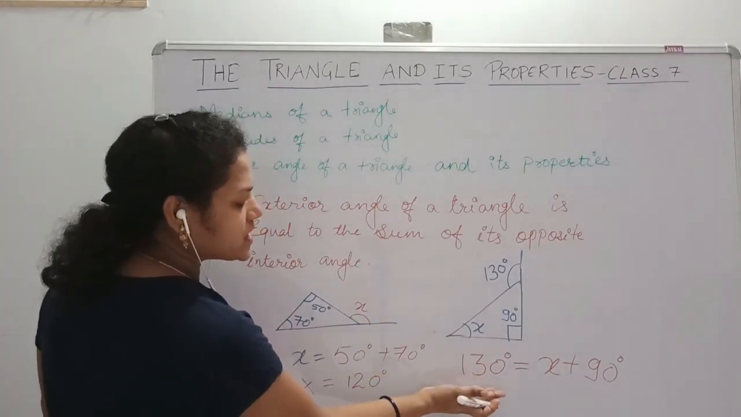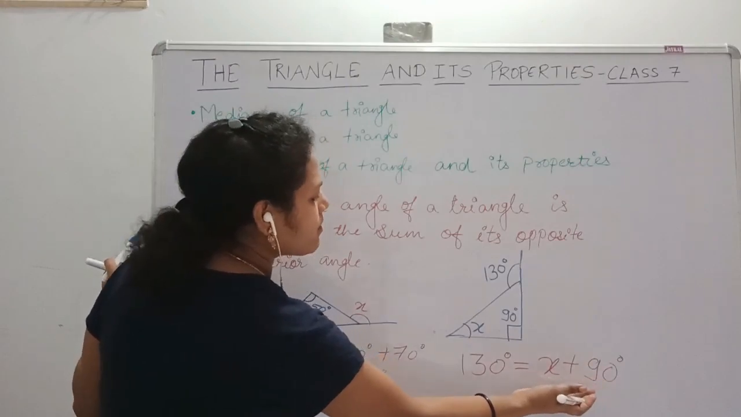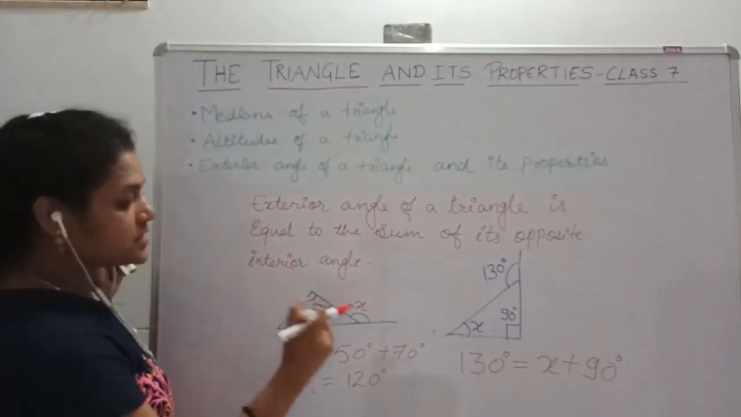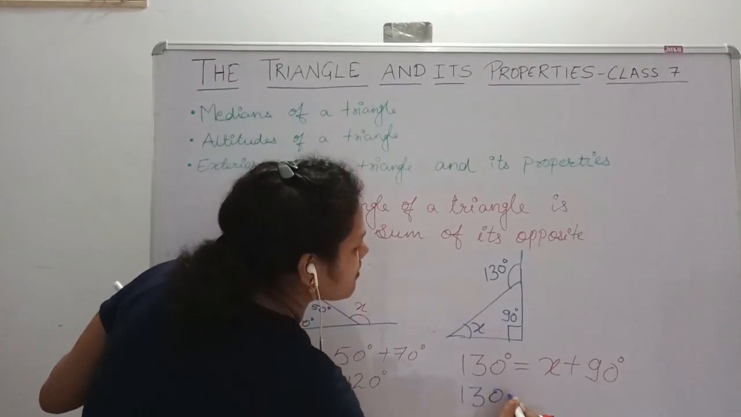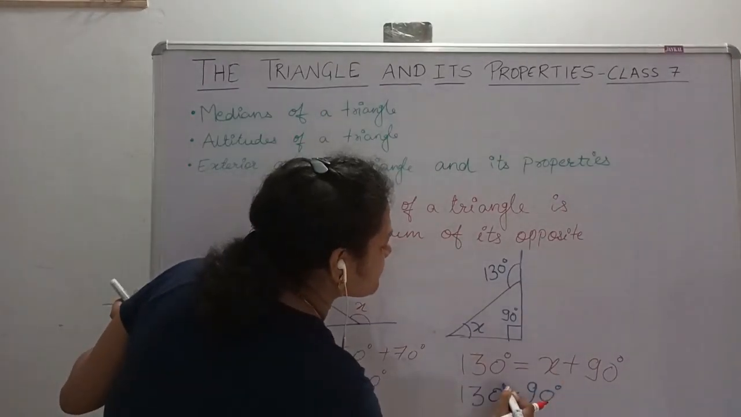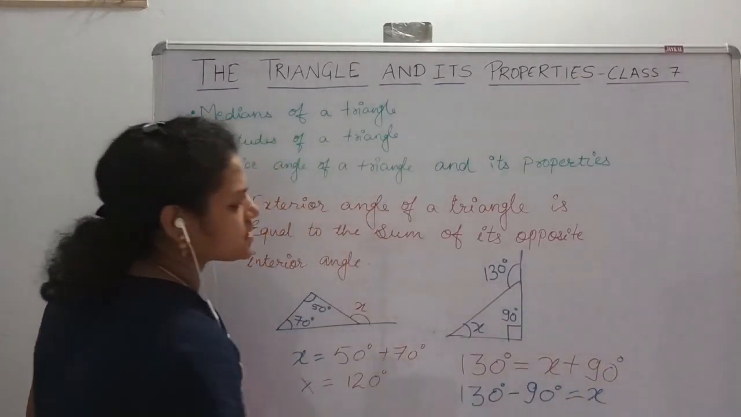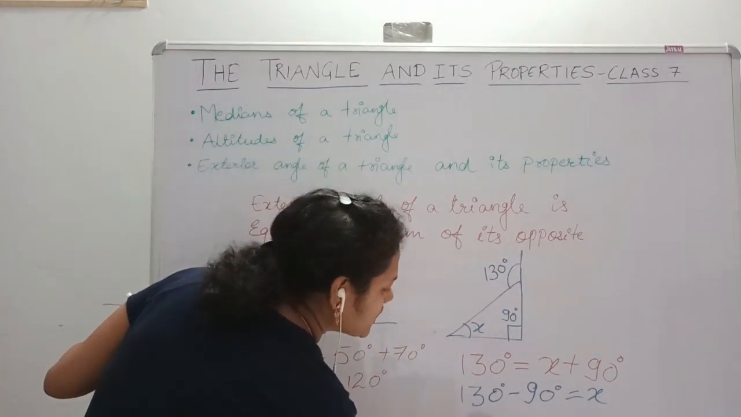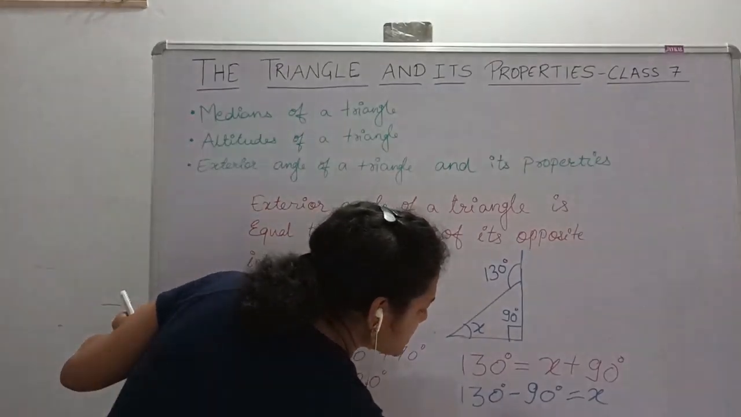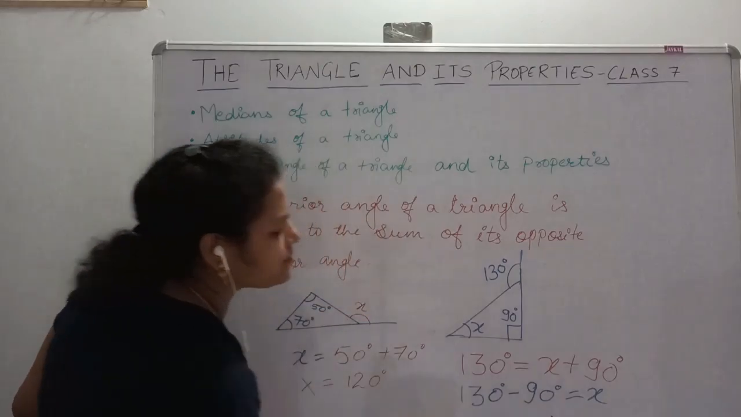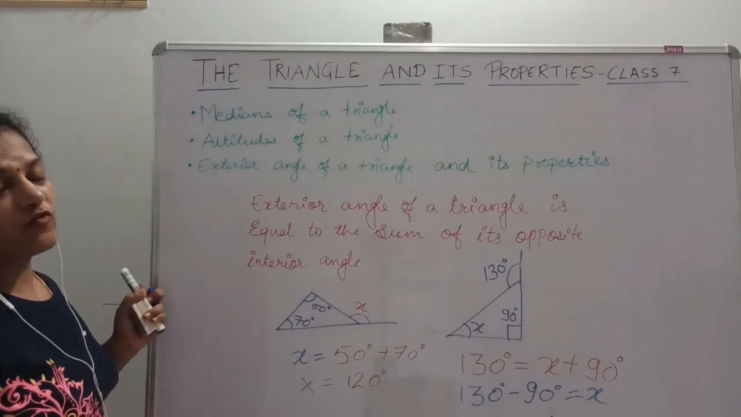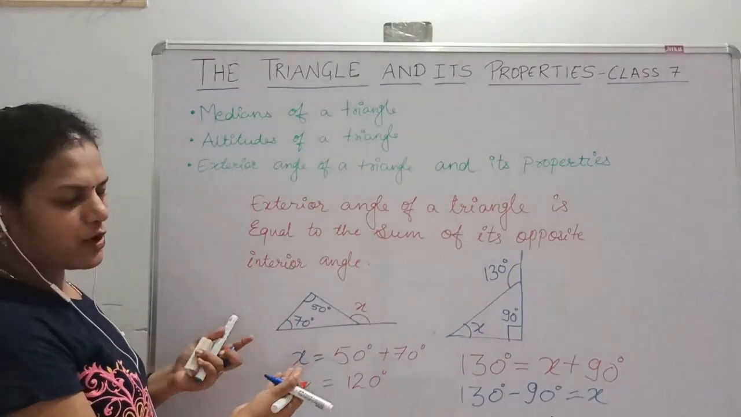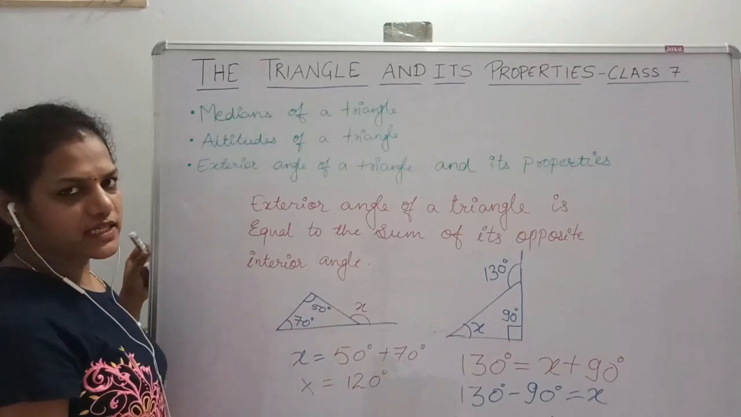My exterior angle is equal to the sum of its opposite interior angles. So here I need to find x. What I will do is 130 minus 90 is equal to x. How much is 130 minus 90? You will get x equals 40 degrees. So in this way, by using its property, you can find the angles of the triangle.